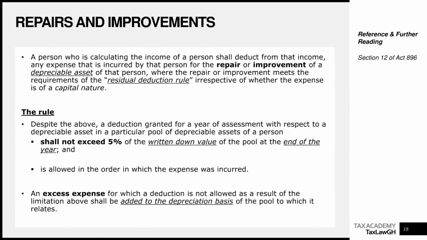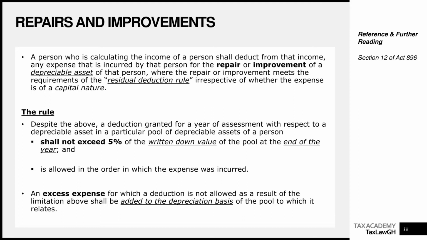Now that we know trading stock, let's look at repairs and improvements. Businesses incur expenses to repair different assets, to improve different capital assets and all of that. We are saying a person who is calculating the income of a person shall deduct from their income any expense that is incurred by that person for the repair or improvement of a depreciable asset. Remember, depreciable assets are generally assets that are subject to the rules of capital allowance, which we saw in the series of videos on the capital allowance. So any expense you incur to either repair or improve a depreciable asset is a repair or improvement expense.